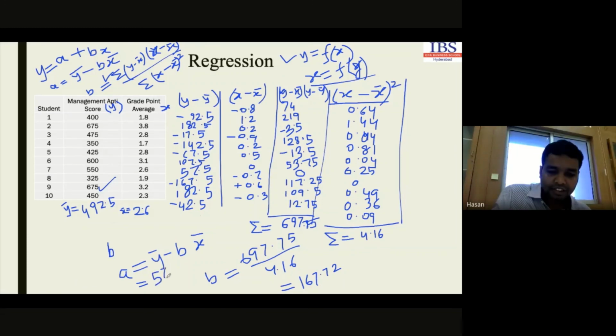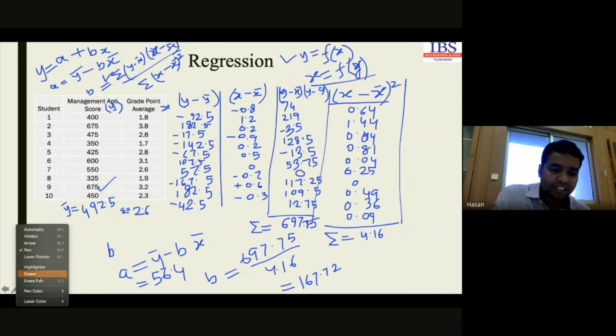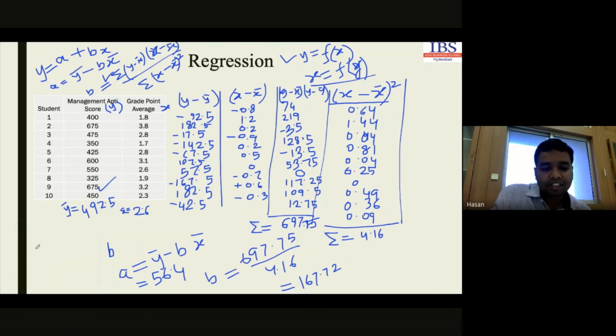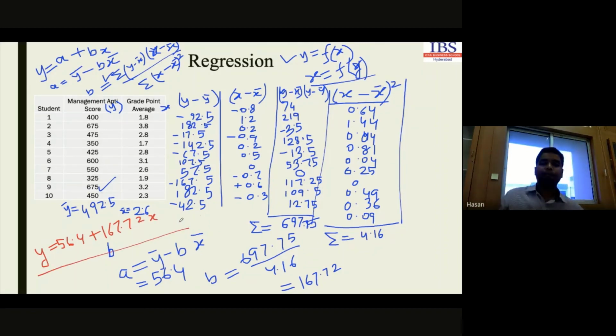So what will be our regression equation here? We just calculated the value for a and b, right? Now our regression equation will be y equals the value for a, which is 56.4, plus here b value is a positive value, so 167.72 x. 167.72 is our b value. Is that clear? Up to this it is clear? Yes, sir.